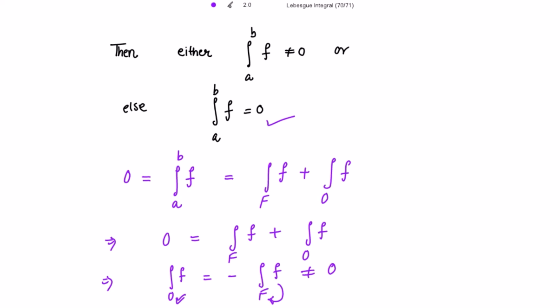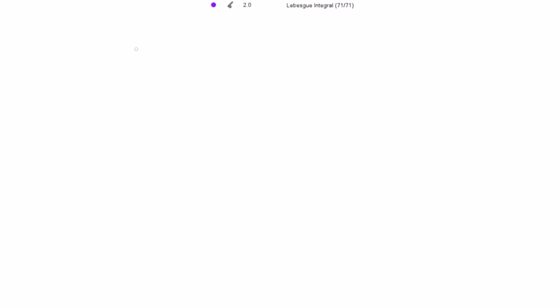It is the union of the disjoint countable collection (a_n, b_n) of open intervals. So we can write further that the integration of f over O is equal to the summation of the integration of f from a_n to b_n. Yes?